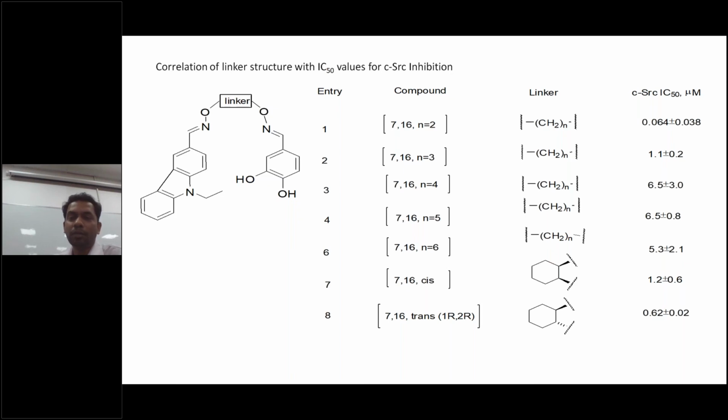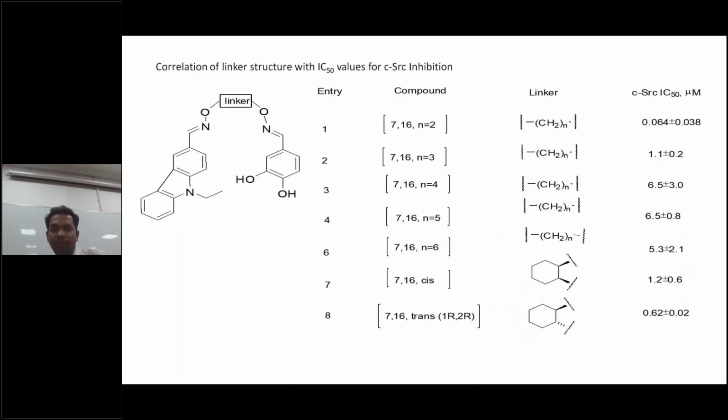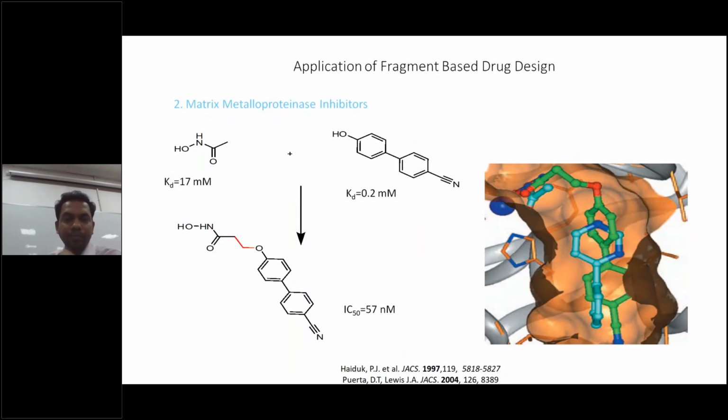Then they attached different linkers, different aliphatic chains or cyclohexyl chains. But still he found that the straight chain linker with n equals 2, at 0.064 micromolar, is the highest so far. So that was the example of SRC, how he developed it. Starting from just a simple fragment, he merged it, and he went up to 0.064 micromolar.